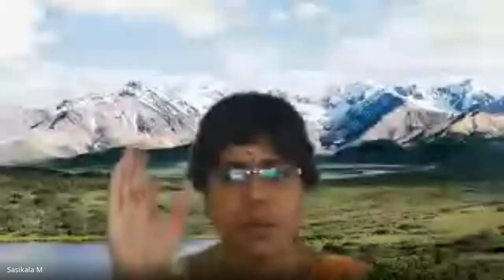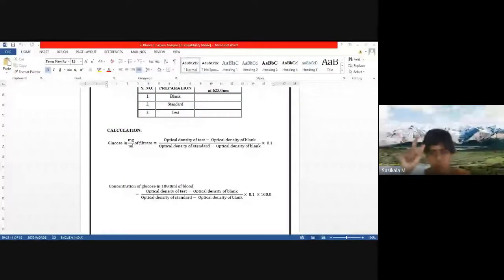Procedure, once again I will tell you, we need to prepare the test solution and standard solution. For blank, we will not take any standard, only distilled water is added. For standard, a known concentration of glucose solution is taken. Here, the unknown blood sample, with unknown concentration of glucose, is taken in the test tube. How much are we taking? 1 ml each in all the test tubes.